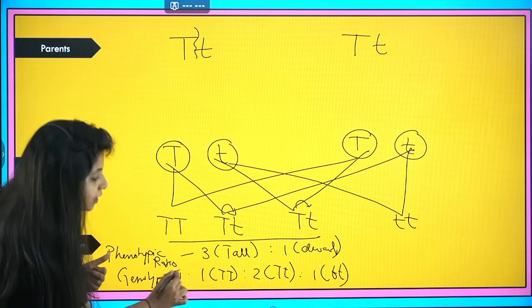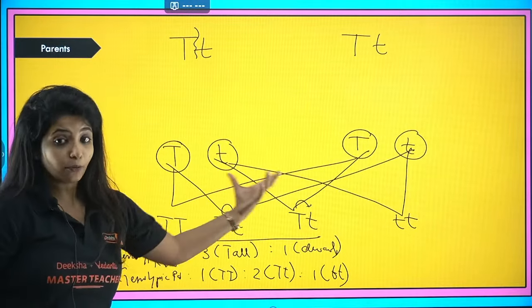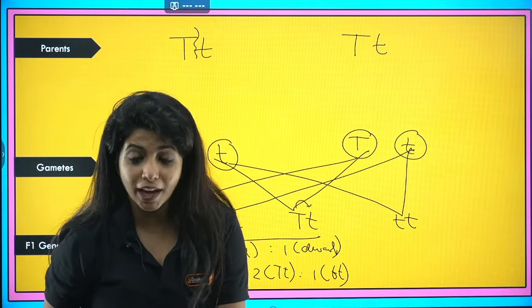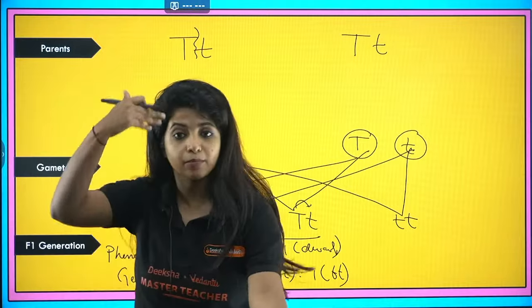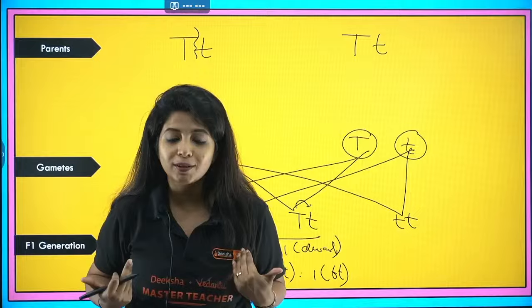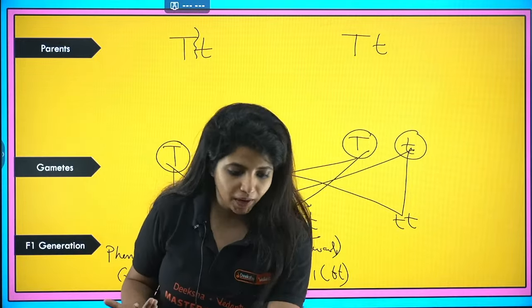This is going to be the genotypic ratio. Phenotypic, how we look. Genotypic, what is the genetic makeup? Can you see the genotype of an organism? For example, I am right in front of you. Can you see my genotype? No. But you can clearly see how I look. You can clearly identify my phenotype, right?